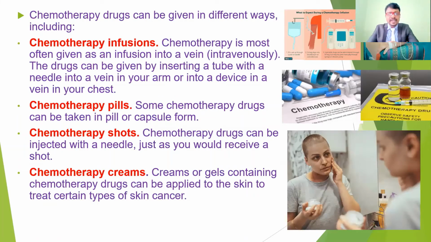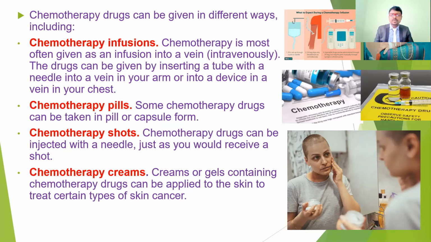We are going to use different types of chemotherapies. These are chemotherapy infusions, chemotherapy pills, chemotherapy shots, and chemotherapy creams. It depends upon the type of the tumor and the cancer type, so the treatment plan will be different.